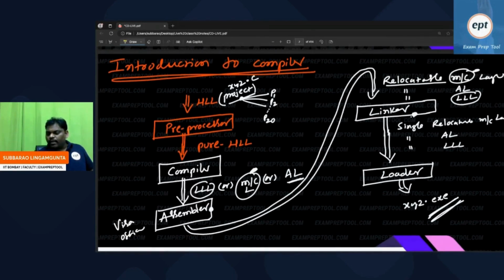So is there anyone who has a doubt? Introduction to compiler, anyone having any doubt? Please have a look at everything. What will the preprocessor do? Talk about only this area.